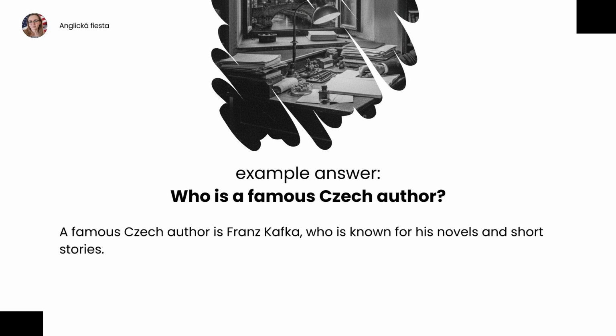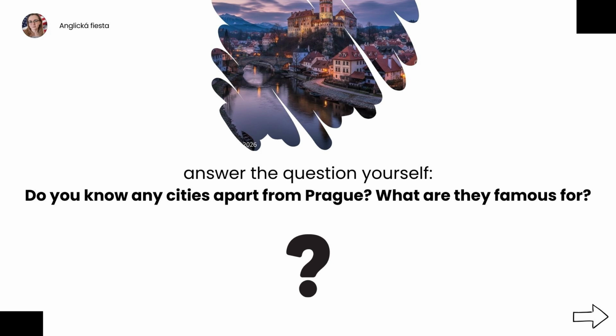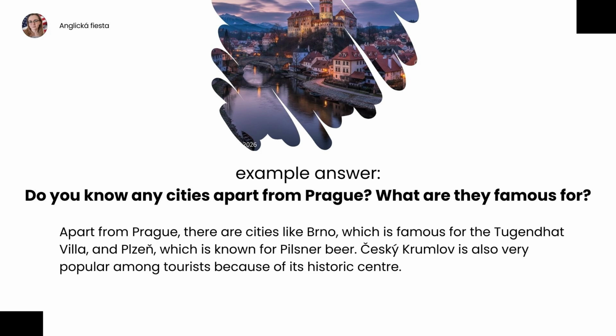A famous Czech author is Franz Kafka, who is known for his novels and short stories. Apart from Prague, there are cities like Brno, which is famous for the Tugendhat Villa, and Plzeň, which is known for Pilsner beer. Český Krumlov is also very popular among tourists because of its historic center.